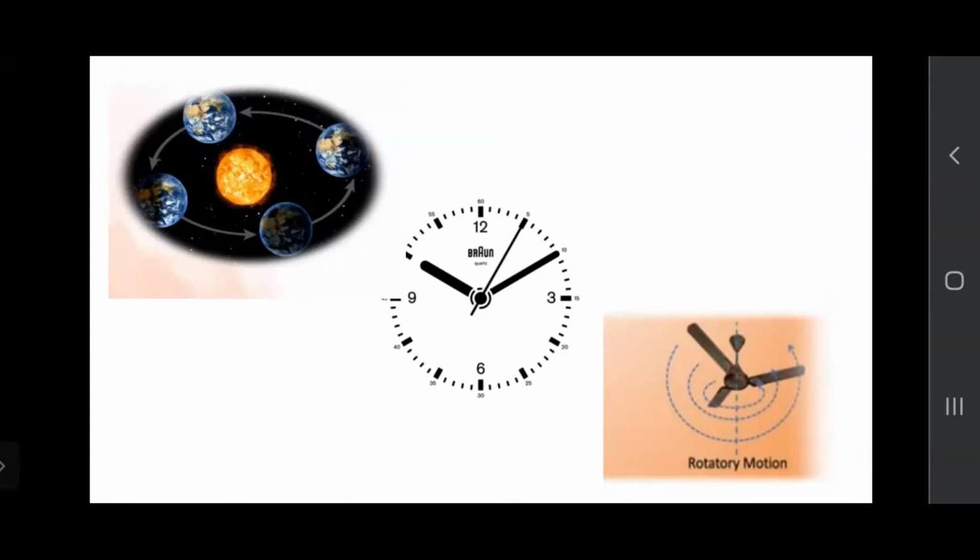So here we can see that planets are moving in one pattern, right? Then in the clock also we can see that the hands of the clock are moving in some manner. So the movement of planets, hands of the clock and the fan: in these three examples, we can see that the pattern of moving is the same. They are moving in a circular pattern.